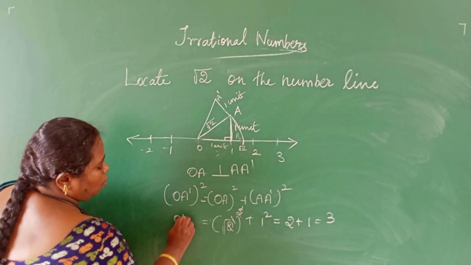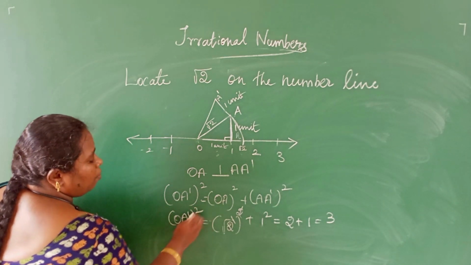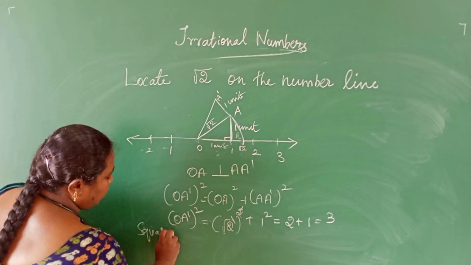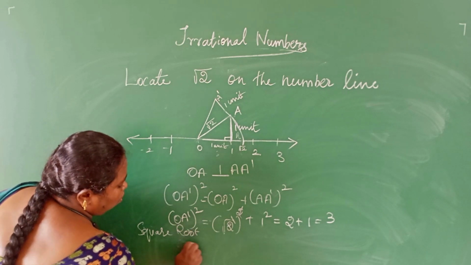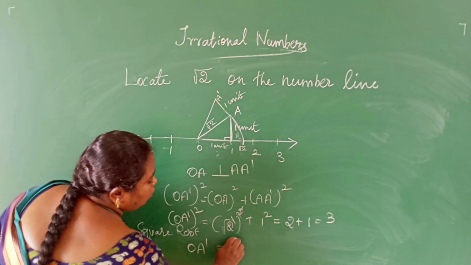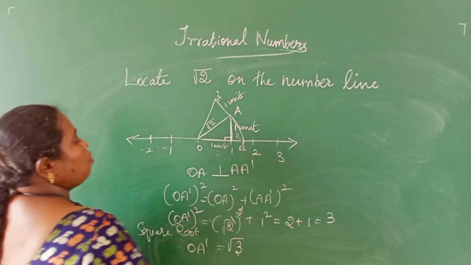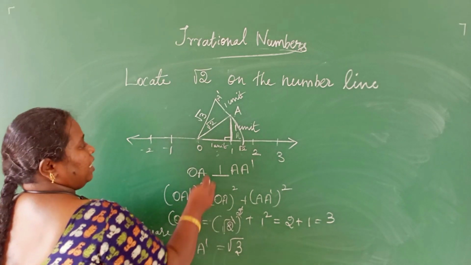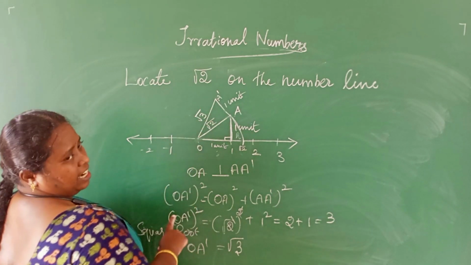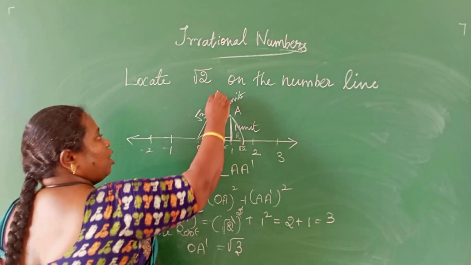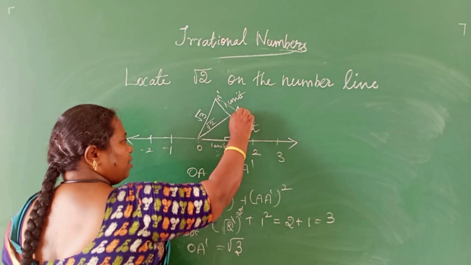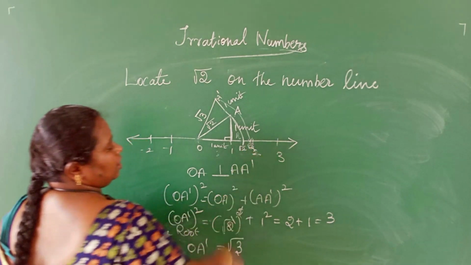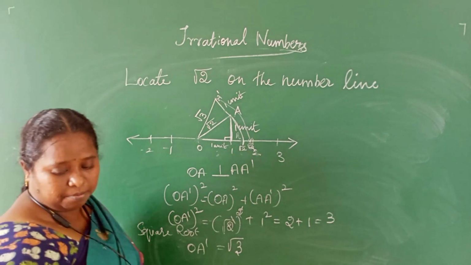So here we have OA dash the whole square. Both the sides we have to take square root. If you take square root both the sides, OA dash will be equal to root 3. The same thing, take OA dash as the radius and O is the center. If you draw a circle from there, the place where it lies on the number line is called root 3.